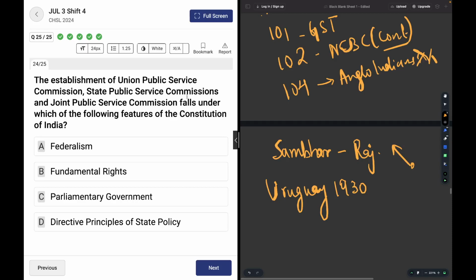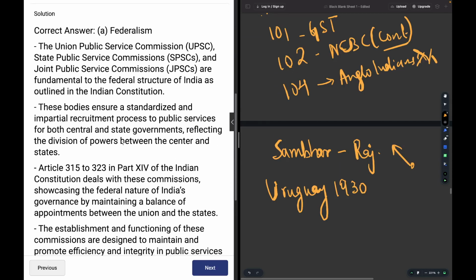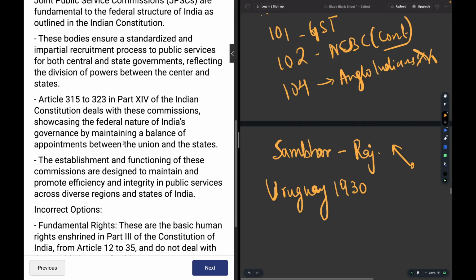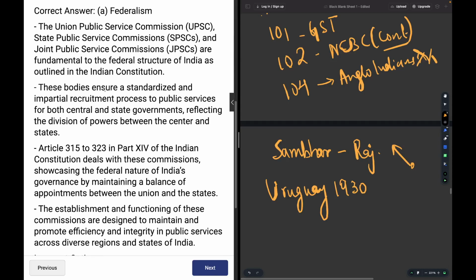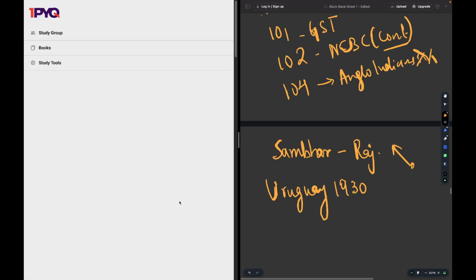The establishment of UPSC, state PSC, and JPSC falls under which of the following features of the Constitution of India? The answer is federalism. Why? Because the state as well as the union get to choose candidates from different parts of the country, and these bodies ensure a standardized and impartial recruitment process to public services for both central and state governments, which reflects the division of power between both the center and the state. So that's all, and do well.